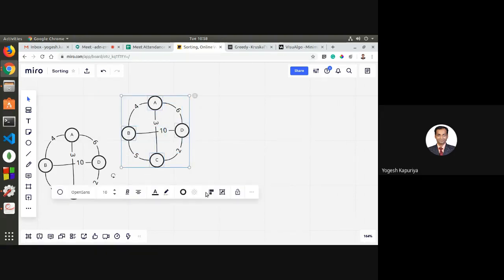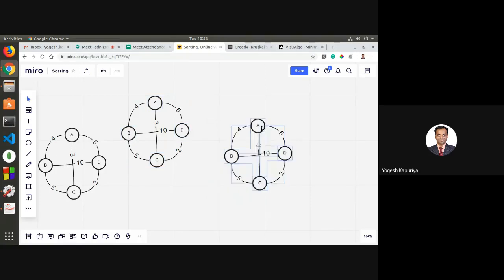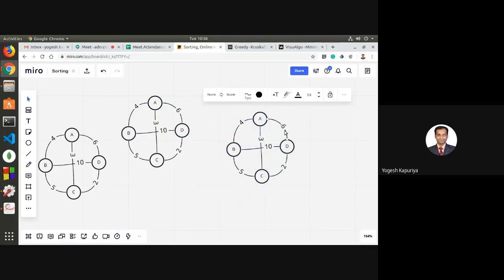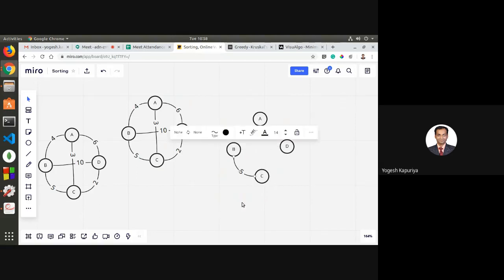So these are the vertices, right? We are interested in finding the spanning tree. First of all, this is not a tree because all the vertices are not connected. So we are interested in finding a tree, which means they should be connected.